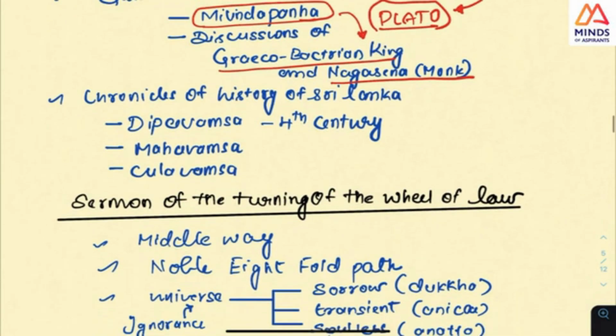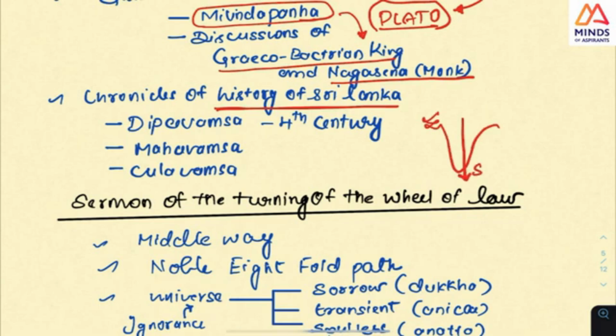The next important book that you should know is the history of Sri Lanka. There is also a book of the Hinayana. As I told you, Hinayana is in the south, Vajrayana is here in Tibet, and Mahayana is across all other places which it has traveled.